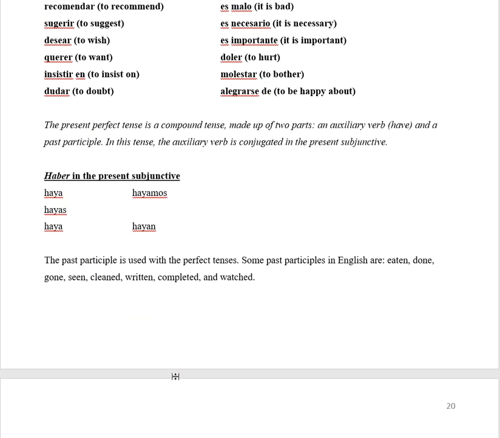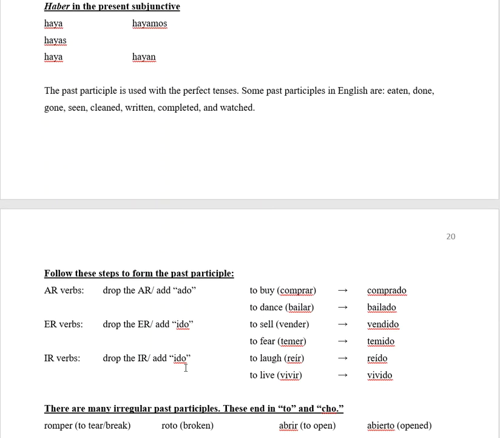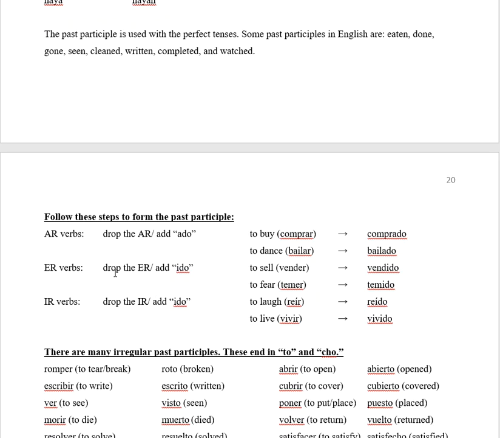The past participle is used with the perfect tenses. Some past participles in English are eaten, done, gone, seen, cleaned, written, completed, and watched. Follow these steps to form the past participle. If it's an AR verb, you're going to drop the AR and add ado. So for example, to buy, comprar, is going to be comprado. To dance, bailar, the past participle is going to be bailado.